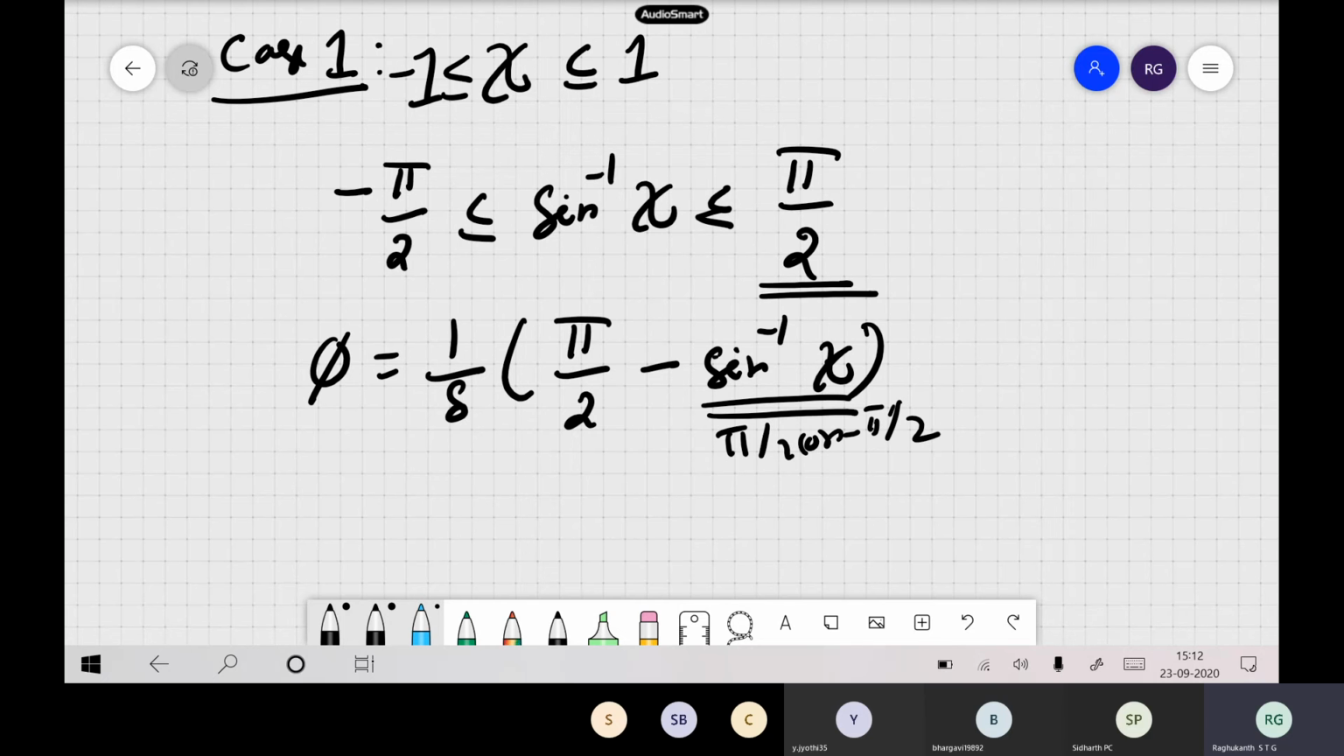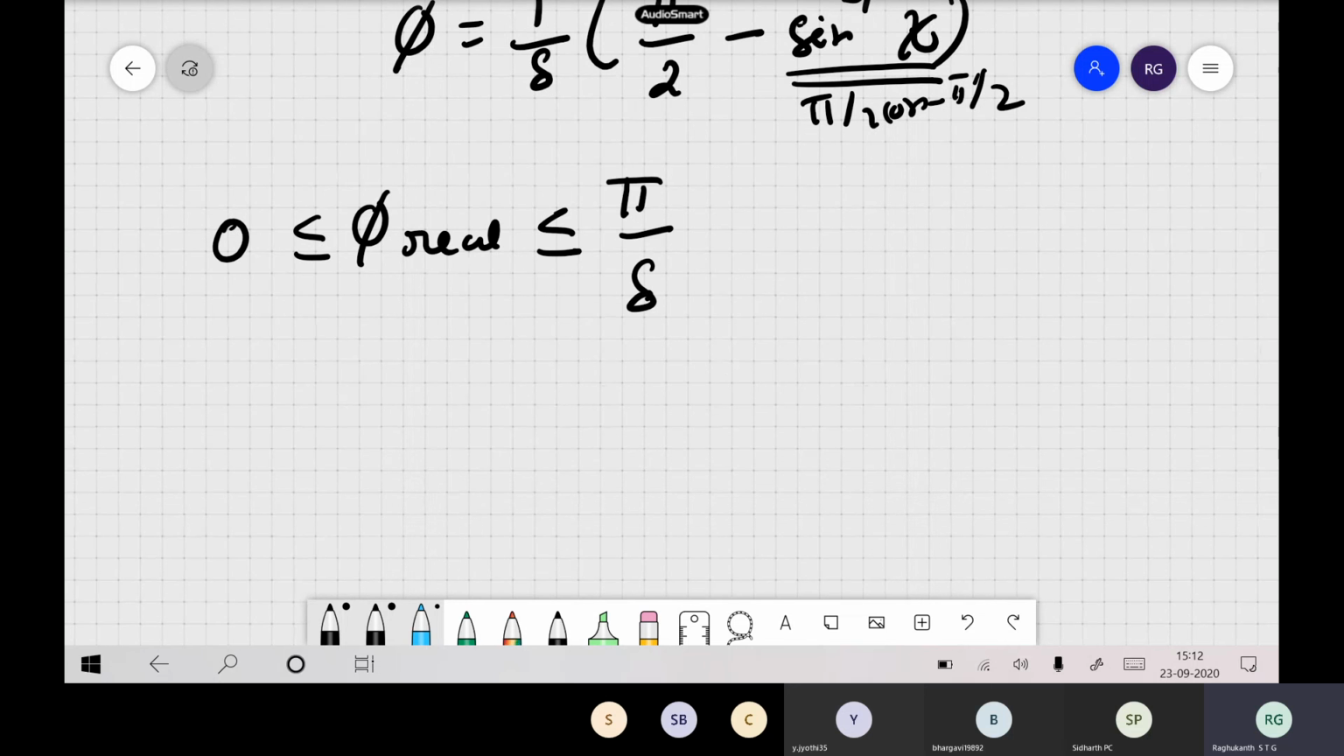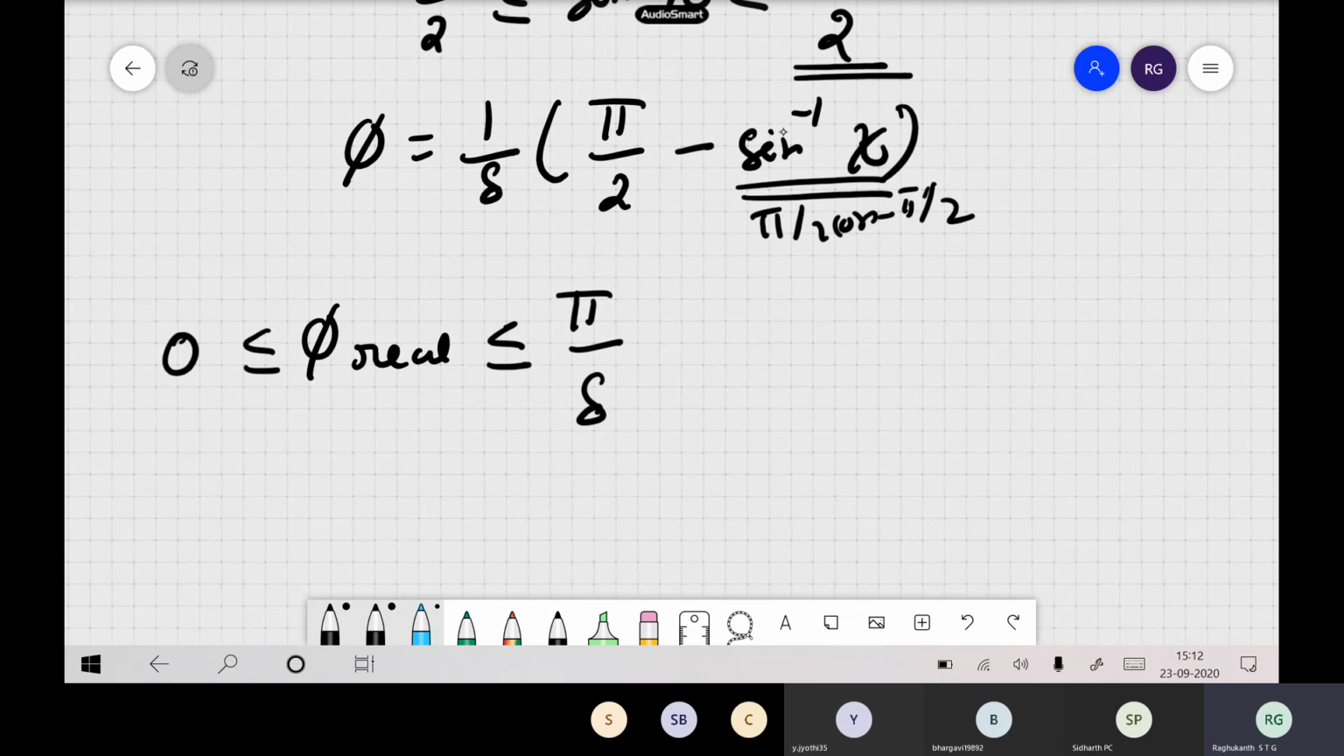So which means, your phi is basically a real quantity only. So phi is only a real quantity and it lies between 0 or pi by delta actually. If it is plus pi by 2, minus pi by 2, then this comes. If it is minus pi by 2, say minus minus gets cancelled, so pi by 2 gets cancelled and finally you will have pi by delta and no imaginary term. Okay, so this is not 0 actually. So phi is basically a real quantity when psi lies from minus 1 to plus 1.